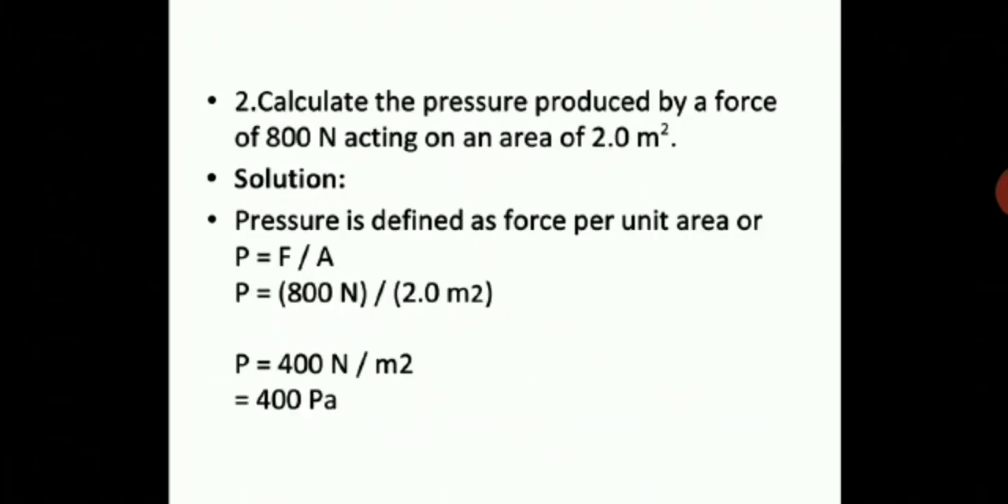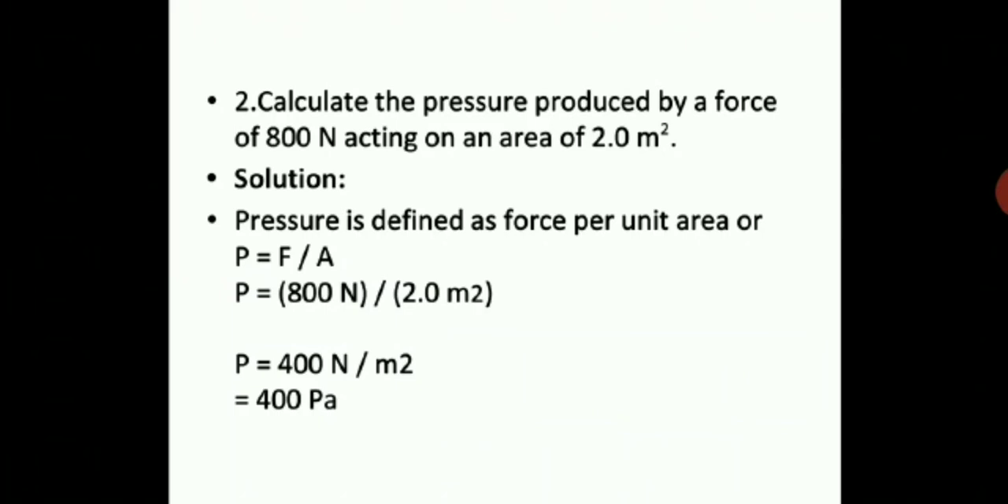Next sum: calculate the pressure produced by a force of 800 Newton acting on an area of 2.0 meters square. So here you have to calculate pressure which is produced by a force of 800 Newton. So the solution: pressure is defined as force per unit area, or P is equal to F upon A. Either you write the definition or the formula, it means the same thing. So now you are applying the formula. Here force is 800 Newton by 2 meters square.